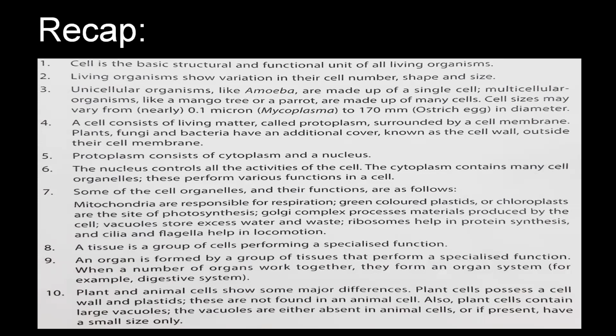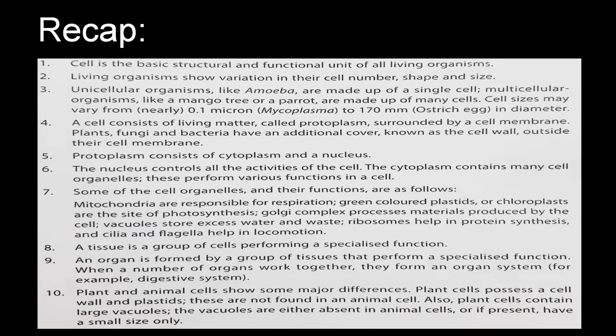A cell consists of living matter that is called protoplasm, surrounded by the cell membrane. Plants, fungi, and bacteria have an additional cover known as the cell wall outside their cell membrane. Protoplasm consists of cytoplasm and a nucleus. The nucleus controls all the activities of the cell. The cytoplasm contains many cell organelles. These perform various functions in a cell. Some of the cell organelles and their functions are as follows.